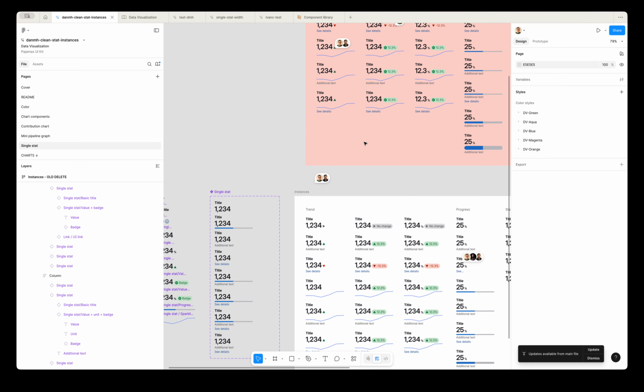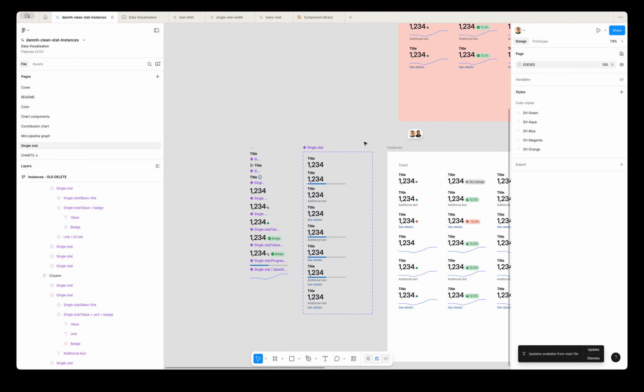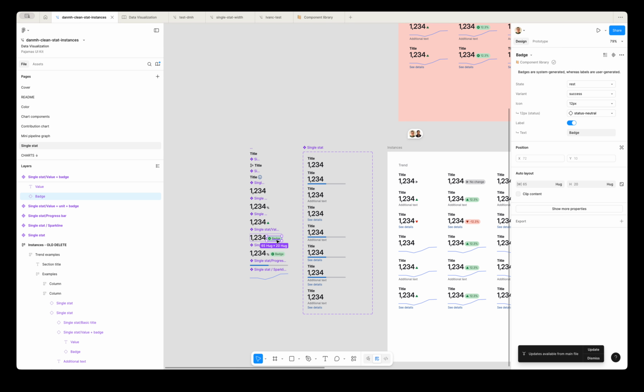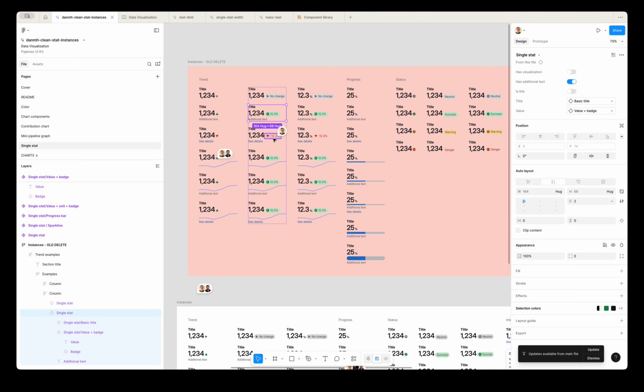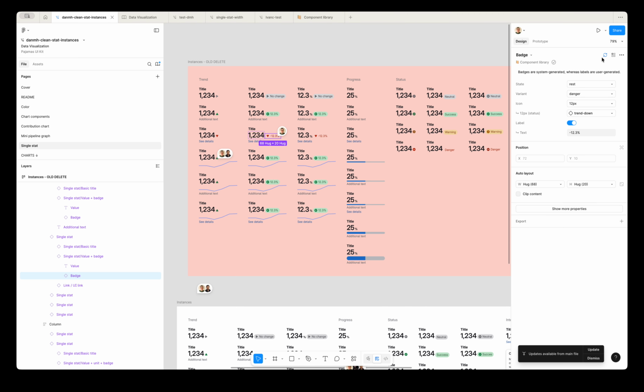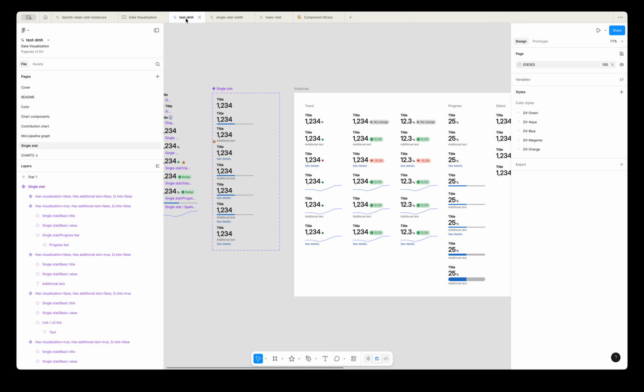So, for example, something that I was seeing when I was making some updates to the component was I'd updated the badge here to use the latest version of the component, but the badges here didn't take that, didn't inherit the update. We made a little branch to show some more of what it is.